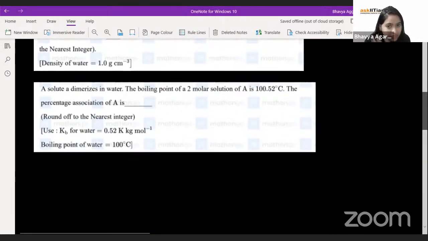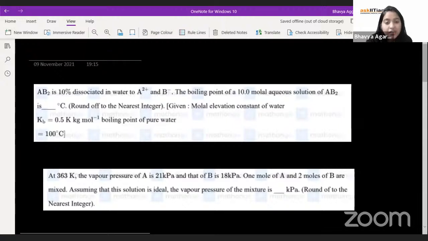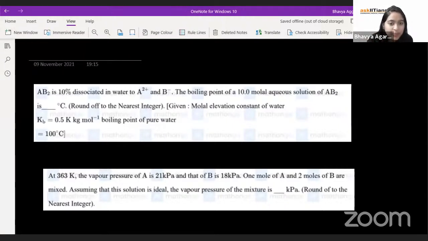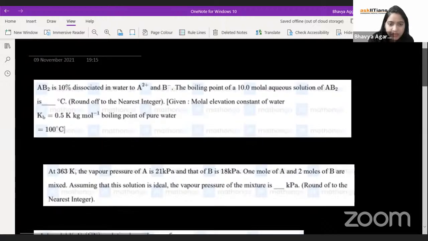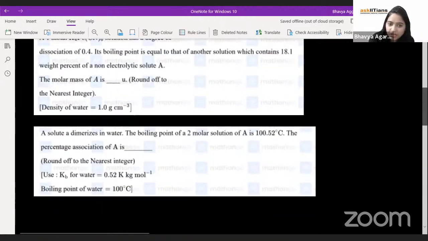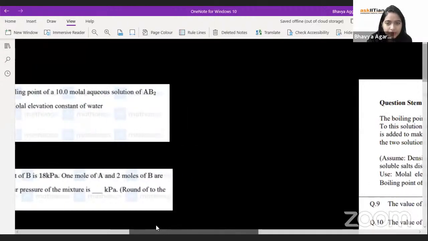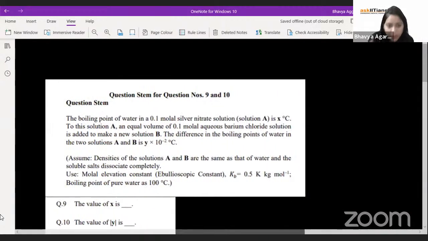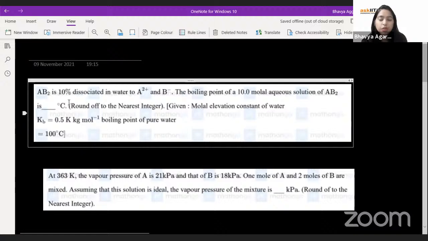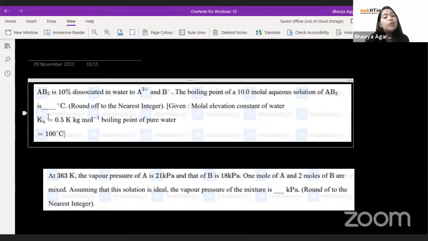Yeah, Nihir, I can see that. So I'll do that and I'll either take snapshots or see if the PDF can be converted, because it is saved offline for me. So I'll convert it into a PDF and then share it. So there are these questions. Once the notes are shared, you just have to do the questions. And in the next discussion of the revision part, we'll be having the doubt clearance of these.